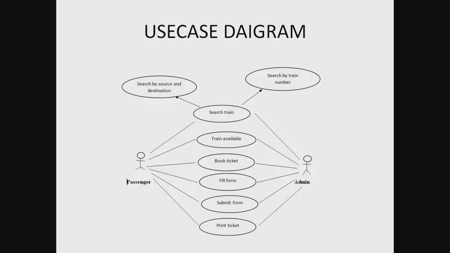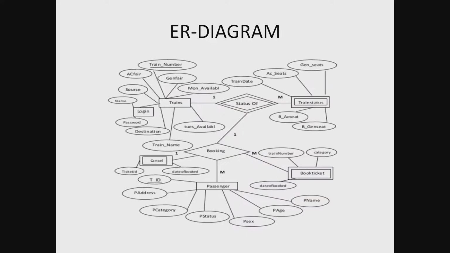Use case diagram. In the use case diagram, the passengers can search for trains. The admin provides the list of trains. The passengers can check, and then the admin gives the available trains. The passenger books the train, fills the form, and submits the form to the admin, and the passenger prints the ticket. Then after that, they use it.